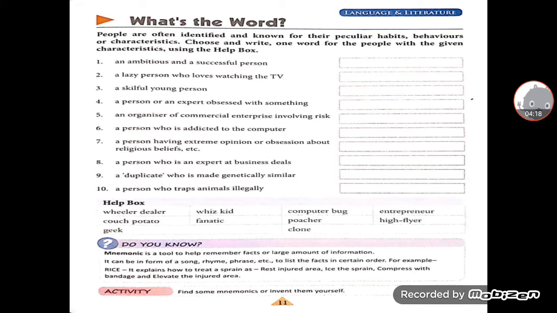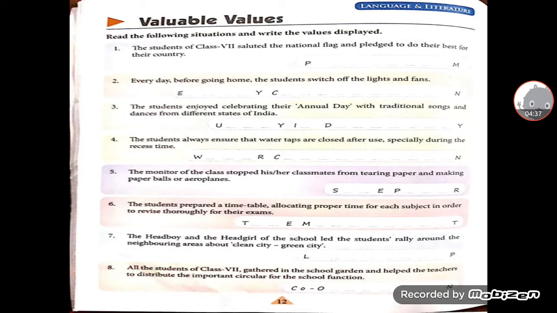So in this way many are there. For example, for continents, eat an apple as a nice snack, that is Europe, Asia, Africa, Australia, North America and South America. So in this way mnemonics help us to learn the terms or that phrase. Now next is valuable values. See, here the situations have been given and you have to write the values what it display.